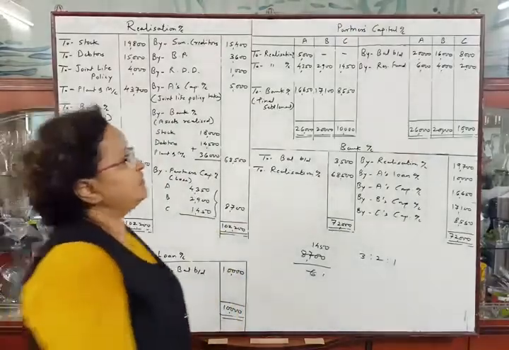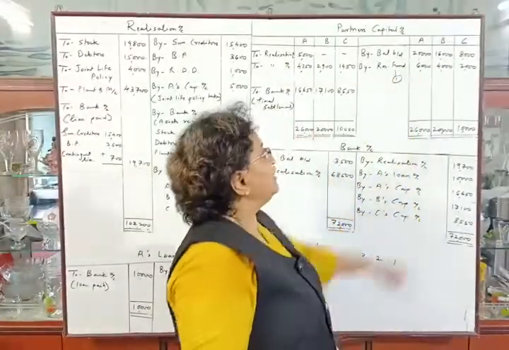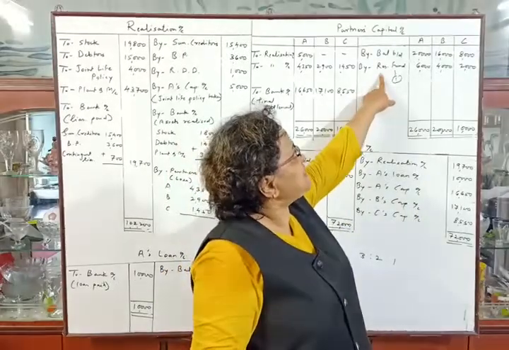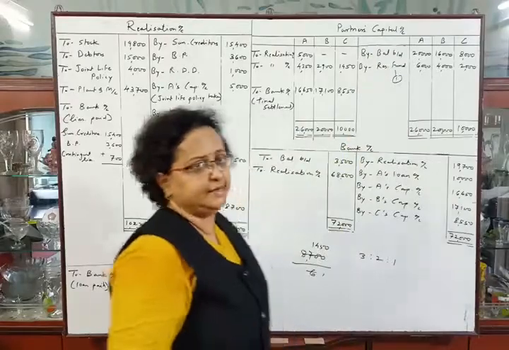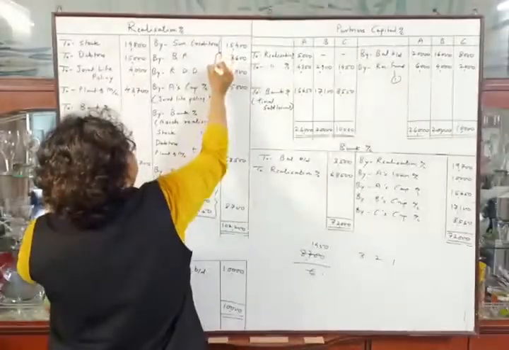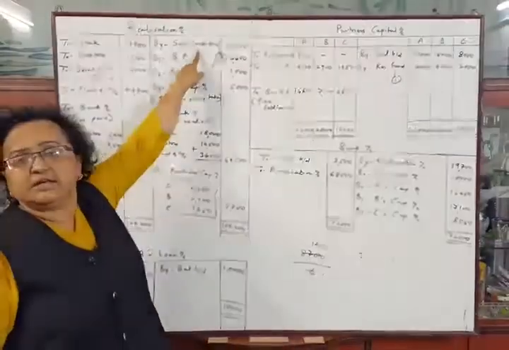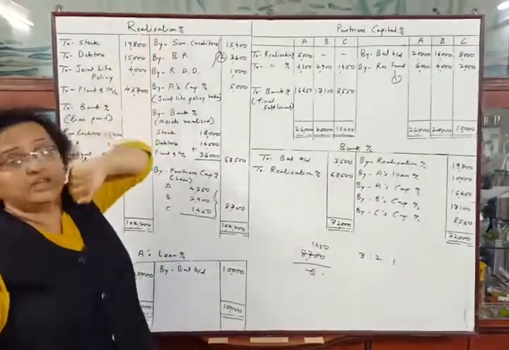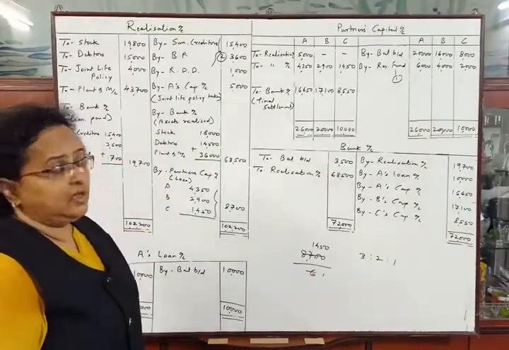First entry will be of reserve fund transferred. Reserve fund account debit to A's capital account, to B's capital account, to C's capital account. This will be the entry. Then the second entry is of liabilities transferred. Sundry creditors account debit, bills payable account debit to realization account, liabilities transferred to realization account.